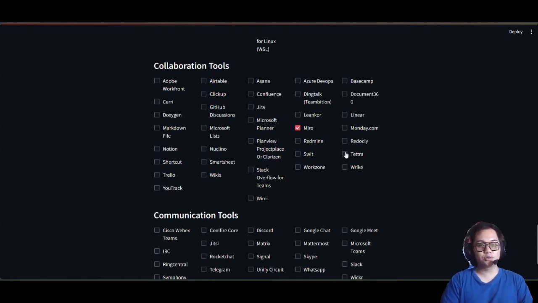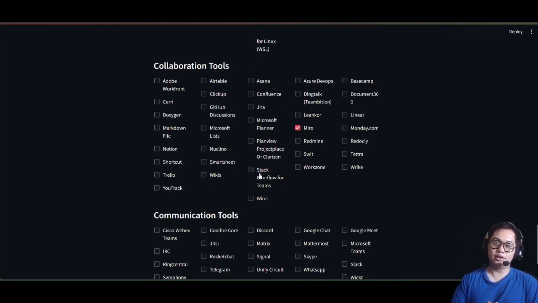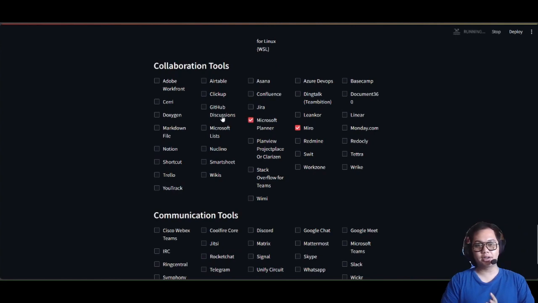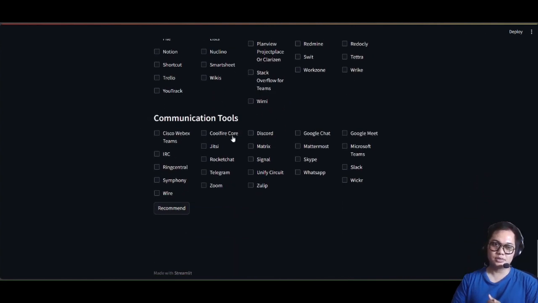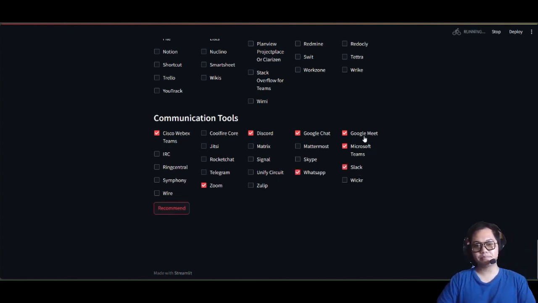Well, this is the collaboration tool like Miro, YouTrack, or maybe Microsoft Planner, Jira, and so on. And then the last one is the communication tools, like what communication tools your company uses. And then we can hit the recommend button to see the recommended candidates.